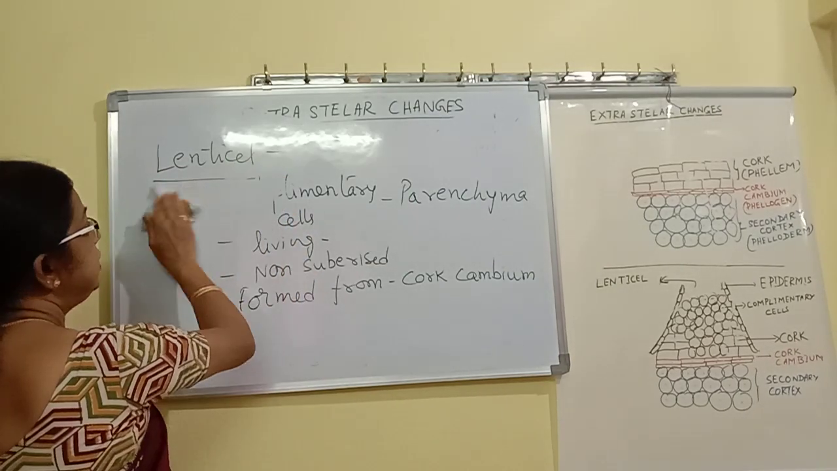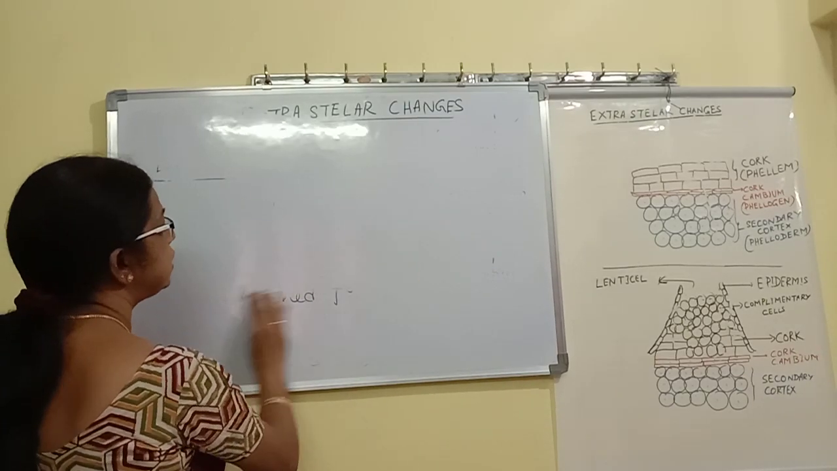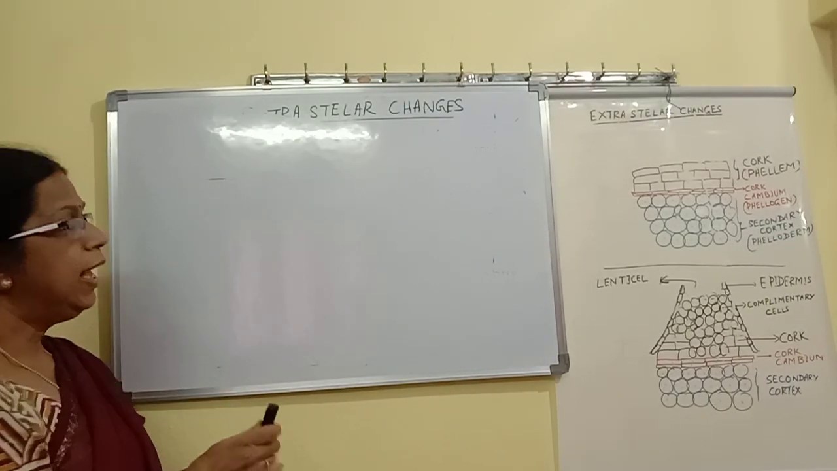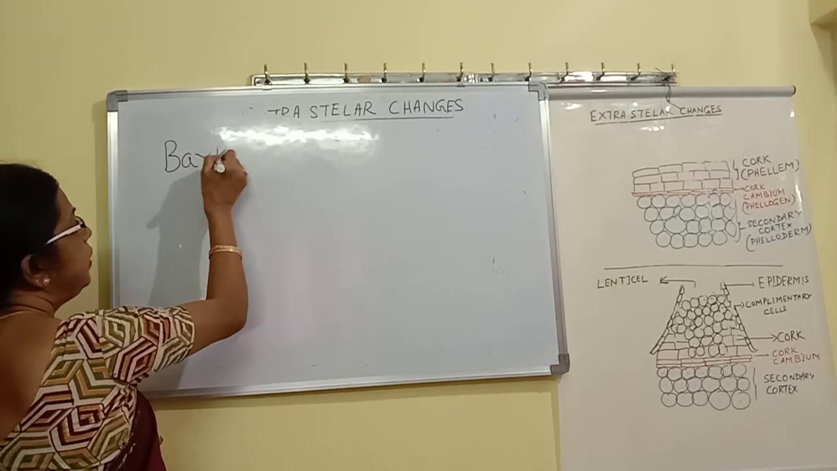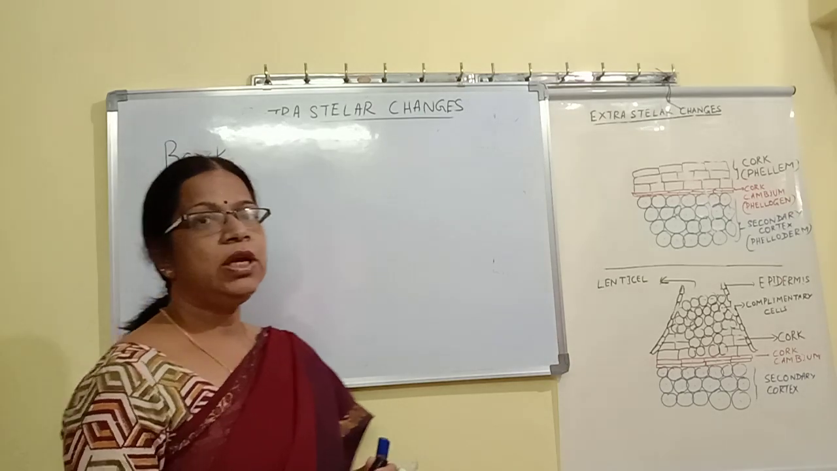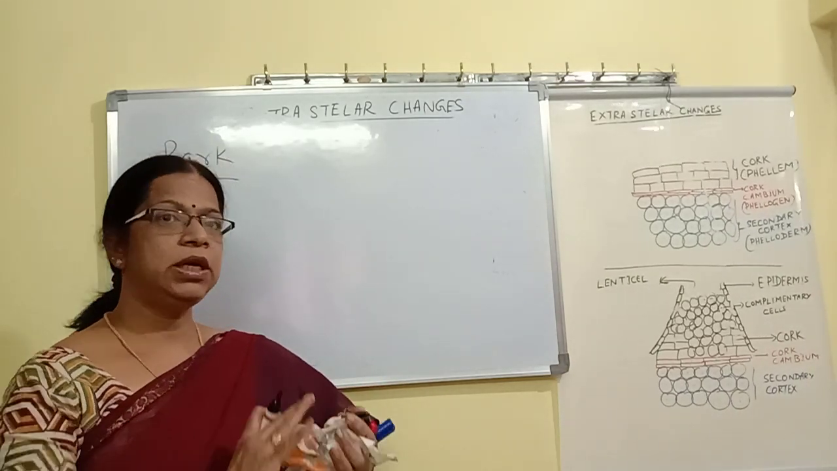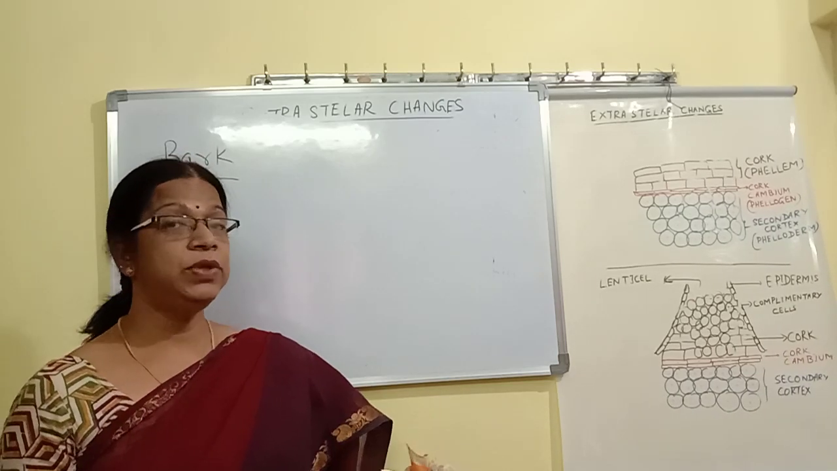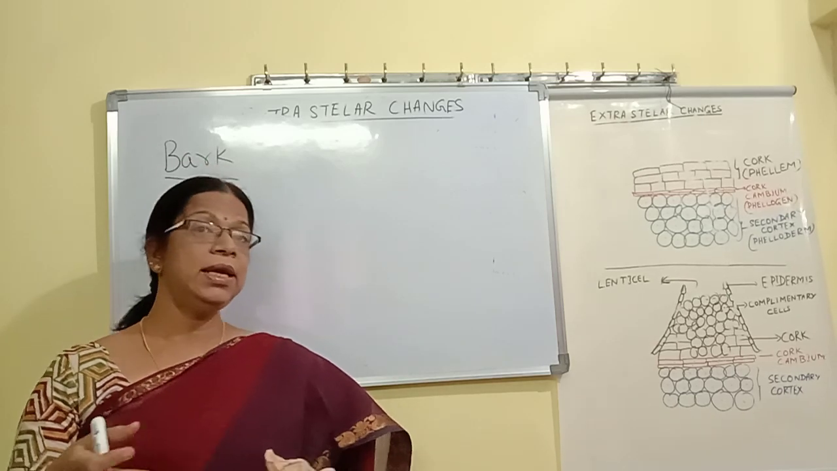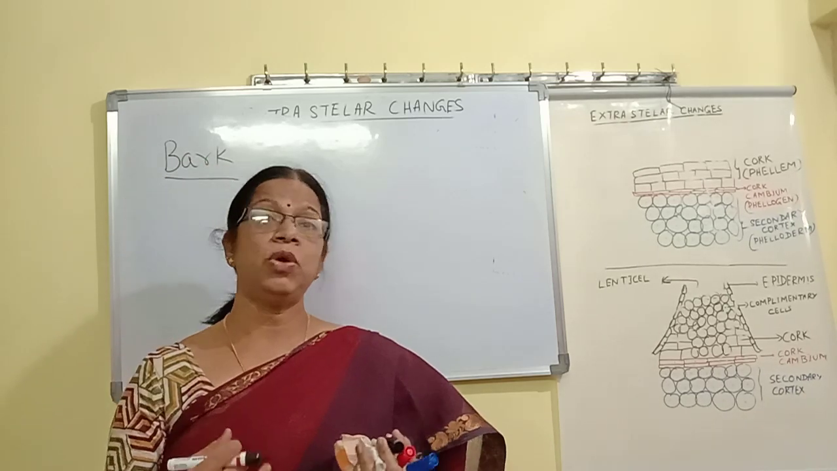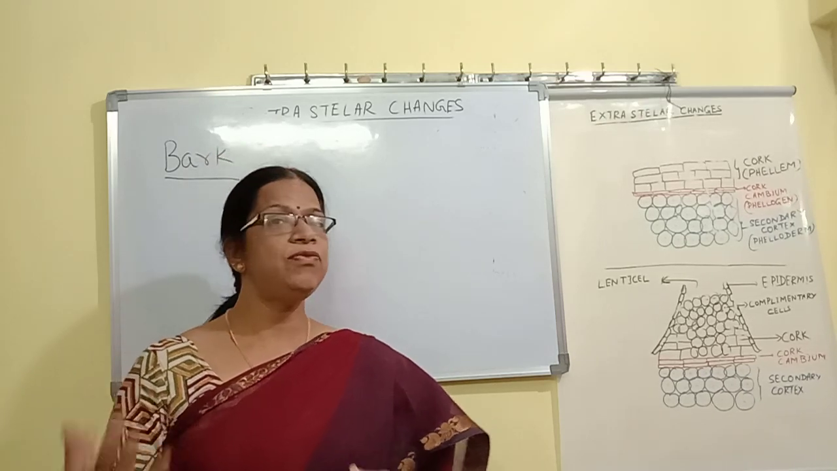Now, another structure which is formed during the extrastelar secondary growth is called a bark. Bark is generally a very common term which all of you must know. Bark generally we find on the outer side of the tree. We can identify a bark. Now what exactly is the technical meaning of bark? So technically how do we define bark?